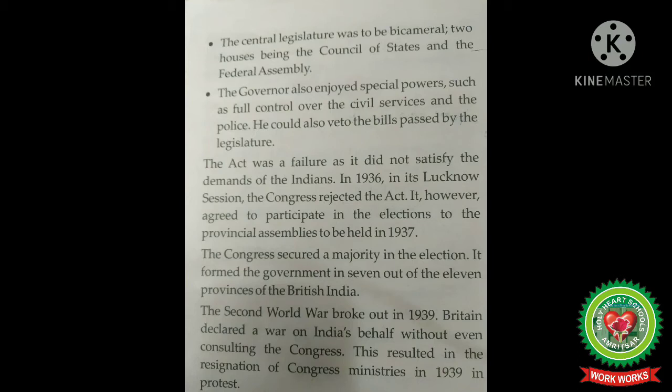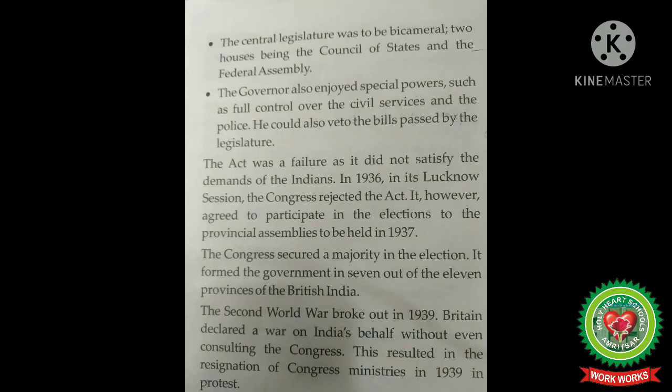So basically the Government of India Act was a failure as it did not satisfy the demands of the Indians, and the two major reasons were these. Number 1, at the center the system of diarchy was introduced, and because of that the finance was under the British and Indians could not spend the money without the permission of the British. And number 2 was that the governor had more powers in the state, which at present, according to the Constitution of India, lie with the President.